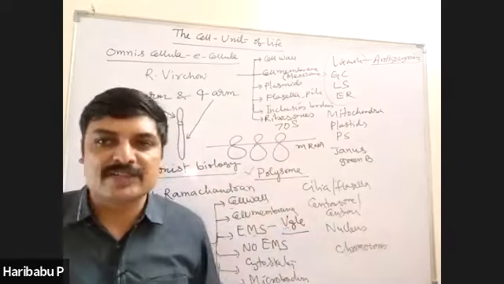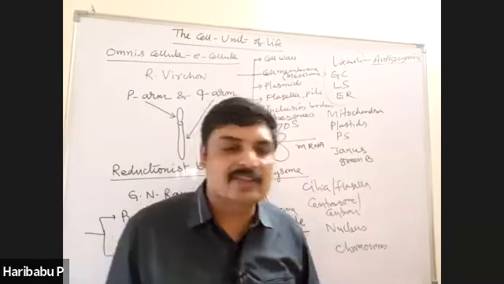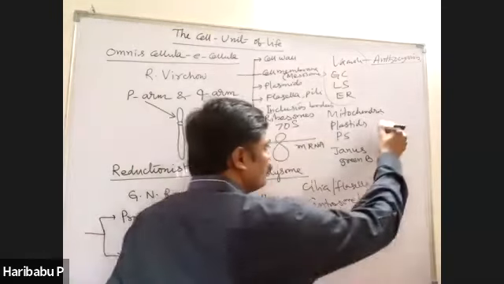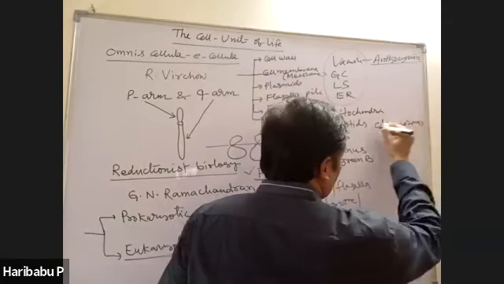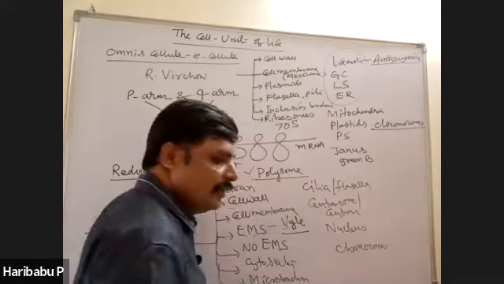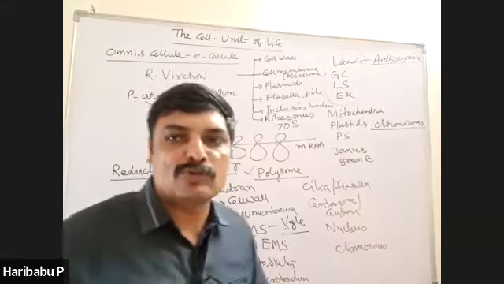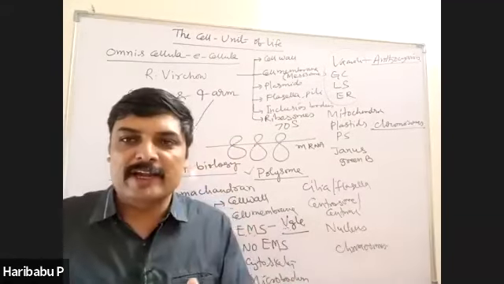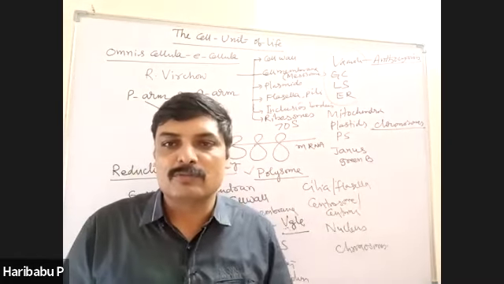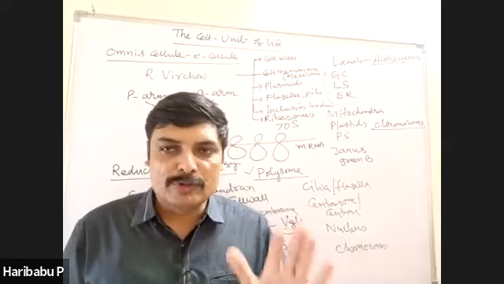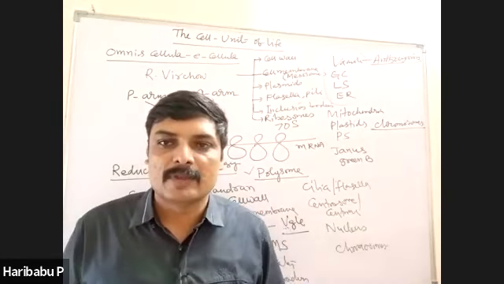During cell division, the chromatin material is changed into chromosomes. During cell division only, we are able to see the chromosomes. But during interphase, they are present in the form of a reticulum network. But during cell division, they are seen.